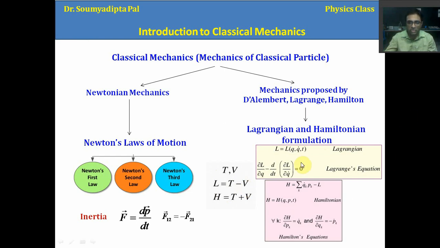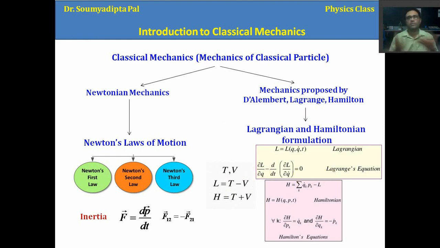Now you see here, this is the Lagrange's equation: del L del q minus d dt of del L del q dot equals 0. Here L is only dependent on the kinetic energy and potential energy of the system, so you can see there is no force term.